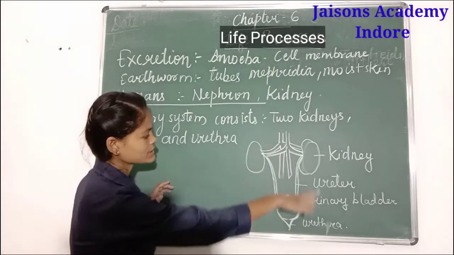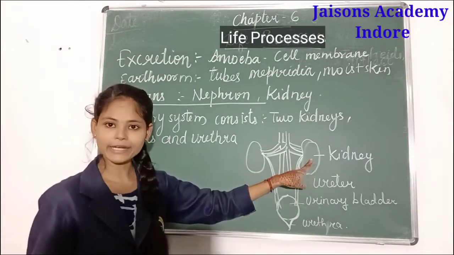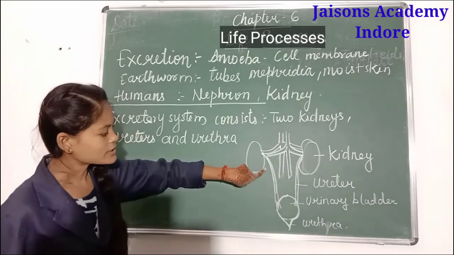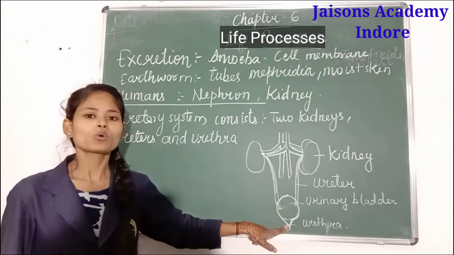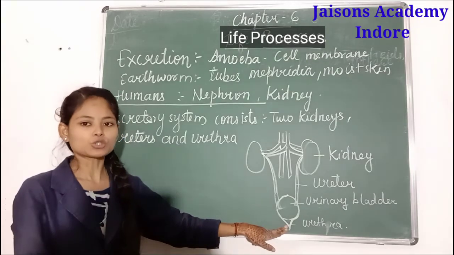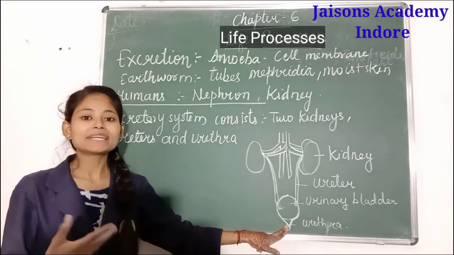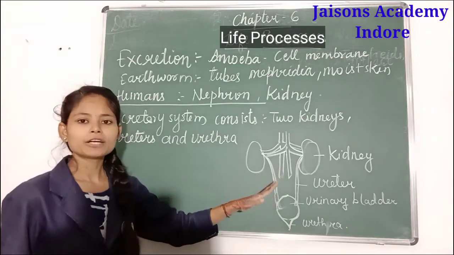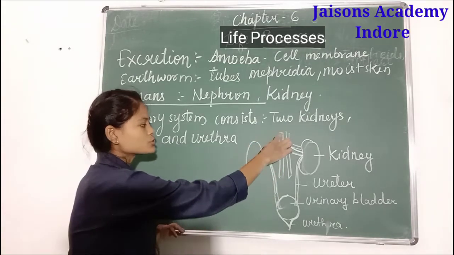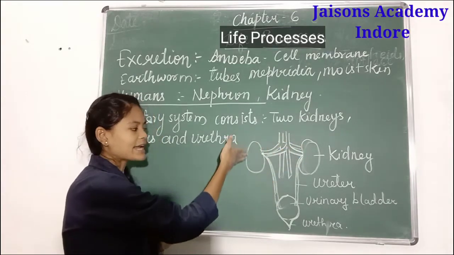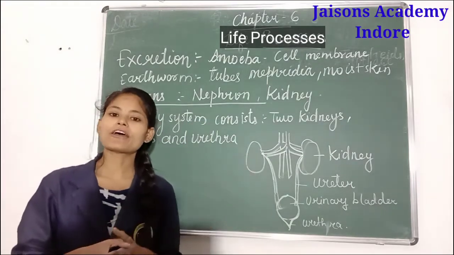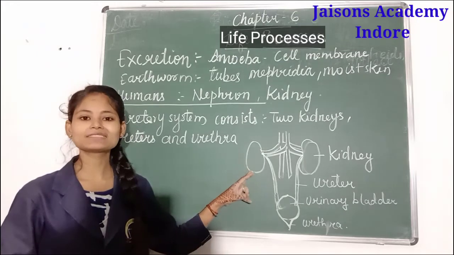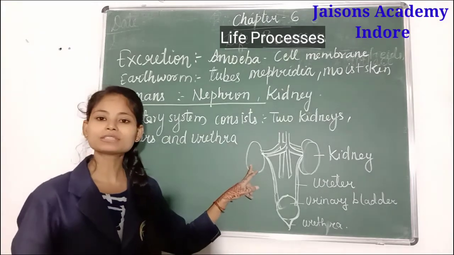If we see this diagram, these are the two kidneys, these are the ureters, this is the urinary bladder, and this is the urethra. What happens? The blood which is to be filtered, the deoxygenated blood which is not pure, comes through these vessels and enters our kidneys. There, millions of nephrons, the functional unit of kidneys, help in filtering the blood.